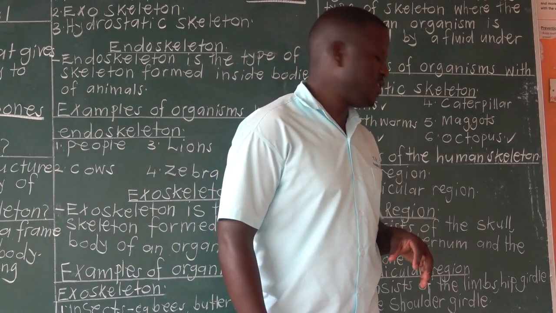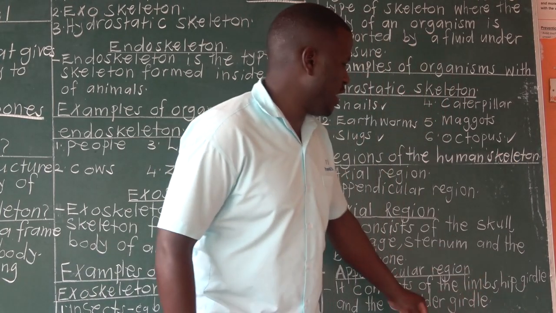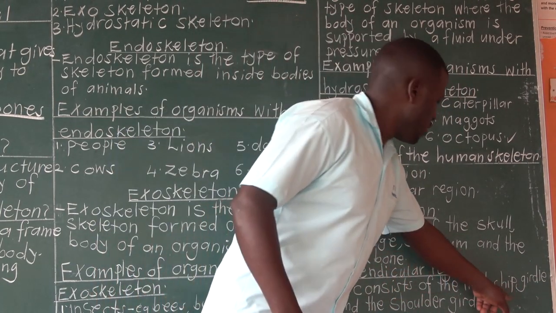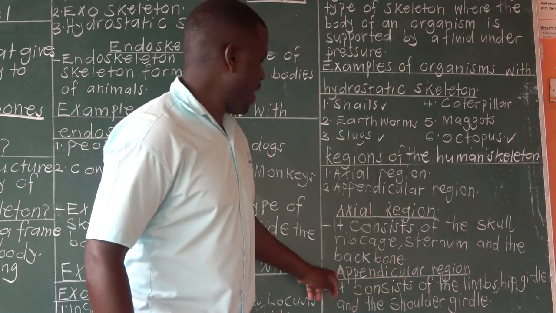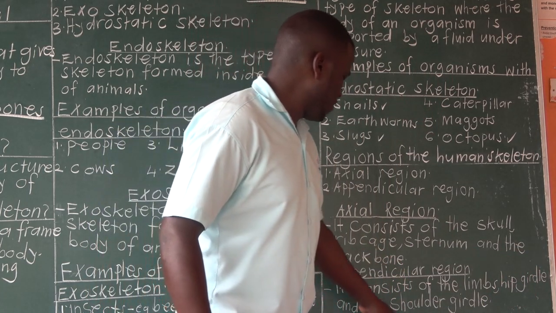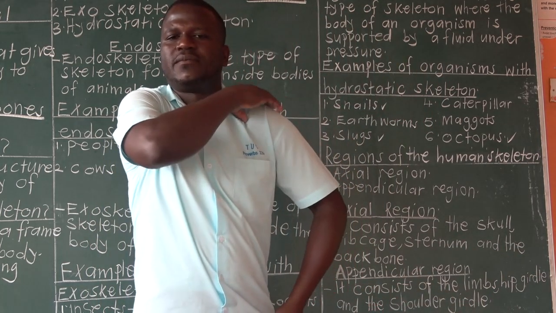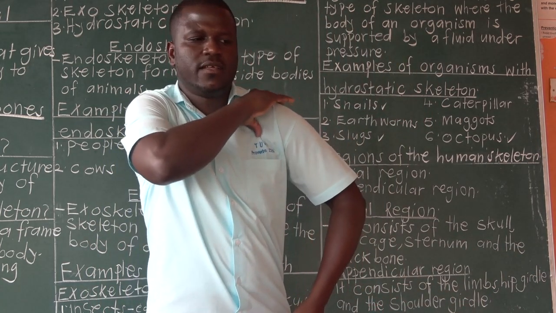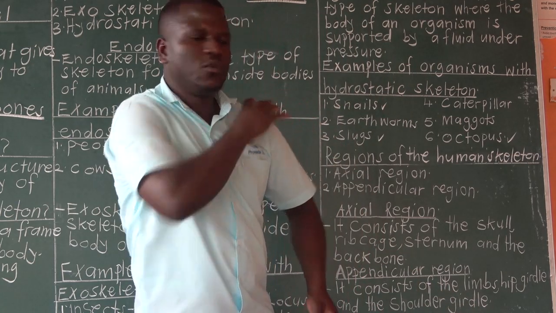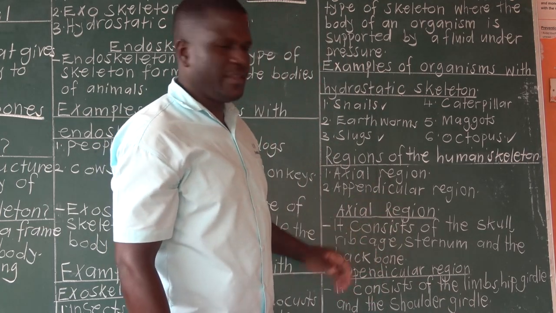Sometimes you can call it pelvic girdle, also known as hip girdle. So the hip girdle is also under appendicular region. Then the third one is what we call shoulder girdle. The shoulder girdle is here. That's where you find the shoulder girdle. It is an example of appendicular region.